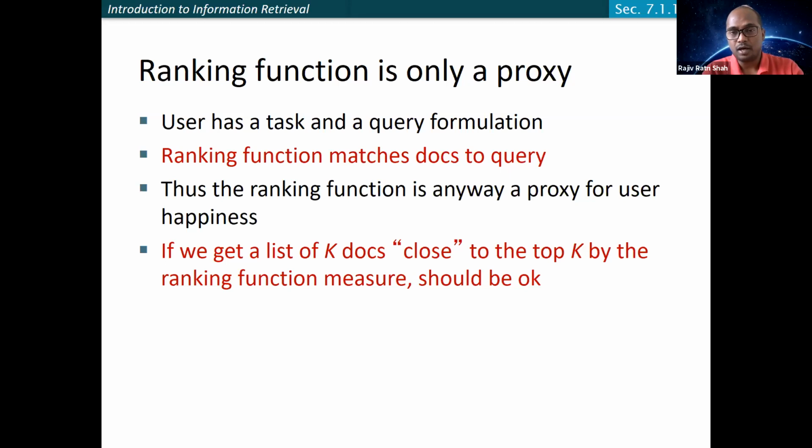And in order to achieve that, you need to put in very costly server infrastructure, which again may not be cost effective. So given all these trade-offs, it should be okay to choose the top K documents which are similar to the highest K documents that you would get in the ideal case.